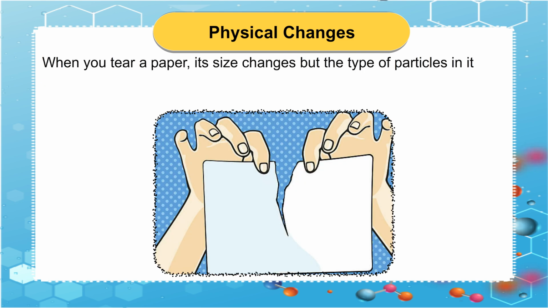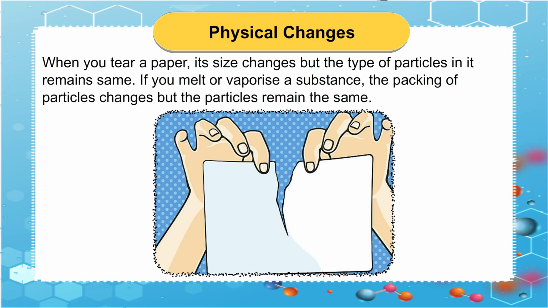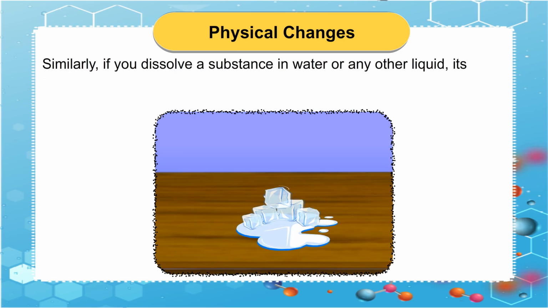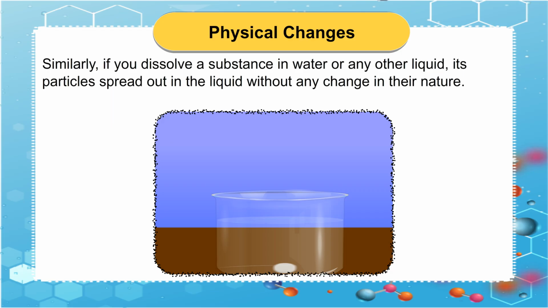When you tear a paper, its size changes, but the type of particles in it remain same. If you melt or vaporize a substance, the packing of particles changes, but the particles remain the same. Similarly, if you dissolve a substance in water or any other liquid, its particles spread out in the liquid without any change in their nature.